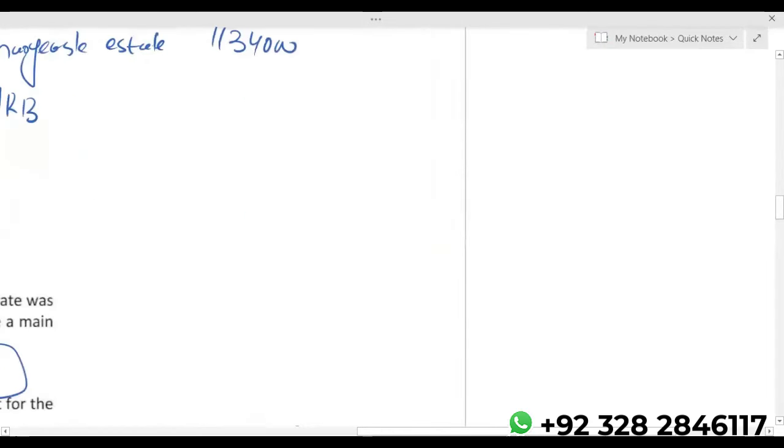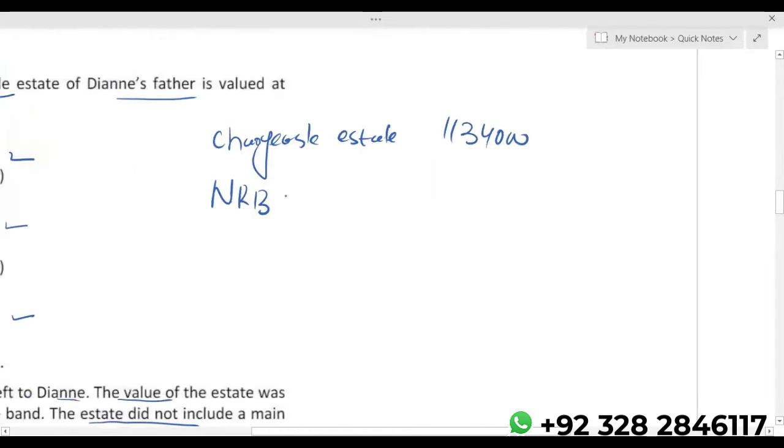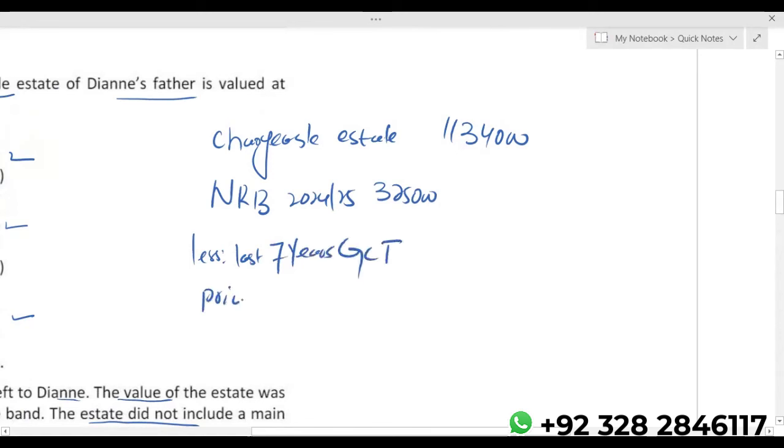Okay. Nil rate band for 24-25 is 3,25,000. Now less the last 7 years gross chargeable transfers prior to death.